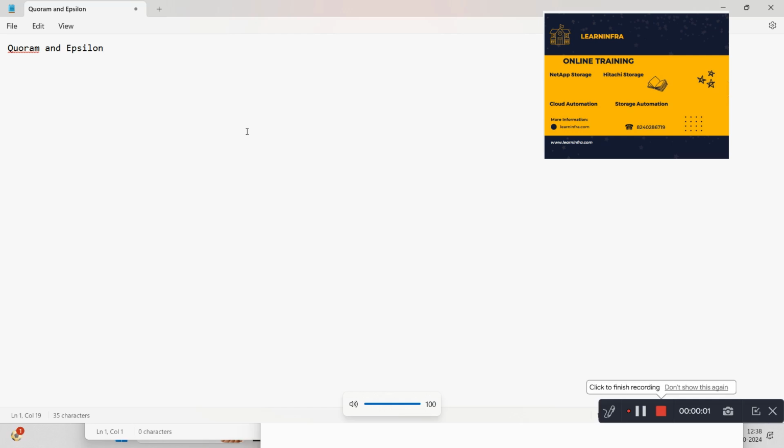What is quorum? Quorum is basically, when a cluster is in quorum, that means the majority of the nodes are healthy and can communicate with each other. So quorum is a precondition that is required for a cluster to be in functioning mode. When a quorum is lost, the cluster will not have the ability to accomplish normal operations like sending cluster communication data from one node to another node.